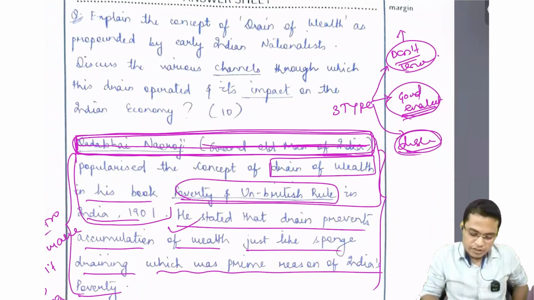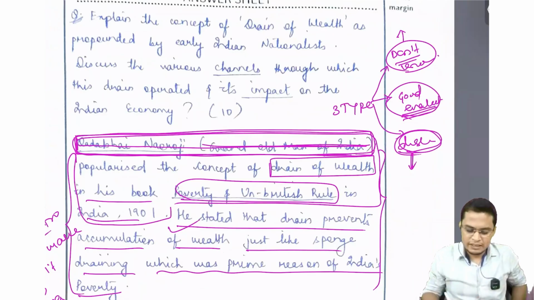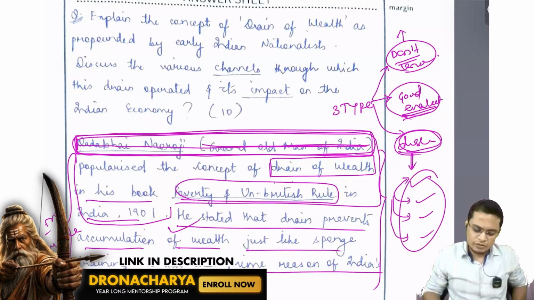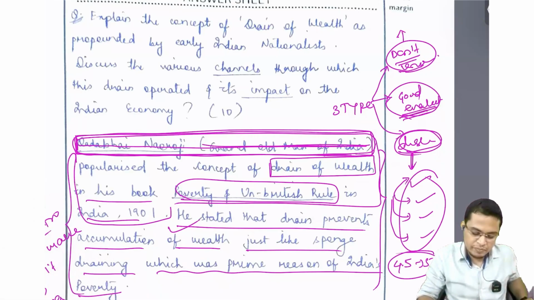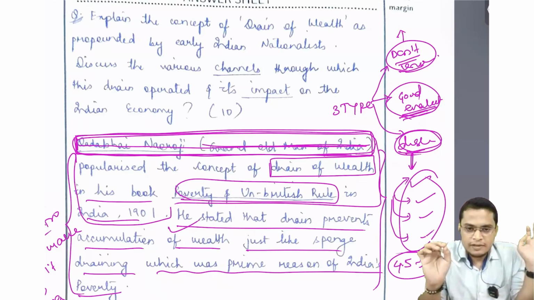Sometimes this person has no knowledge, or has knowledge but doesn't check, because the more copies you evaluate, the more money you will get. So for this kind of people we have to give proper heading, subheading, underline, so that by reading and ticking they understand that this person has written 10 points for a 10 marker, so they should give, let's say, 4.5 to 5 marks. That is the reason I'm making all this evaluation, to cater to the need of the three people. चाहे आपकी कॉपी कोई भी इवैल्यूएट करे, आपका मार्क्स अच्छा आएगा. ठीक है, समझ में आ रहा है ना?